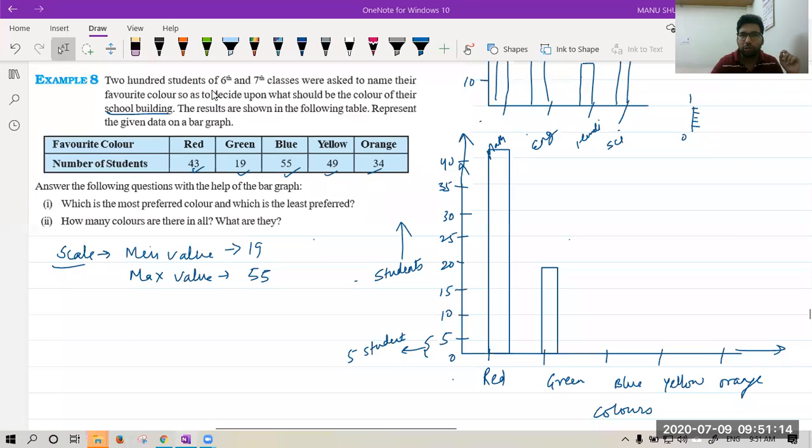Now switch on your camera. Switch on your camera.